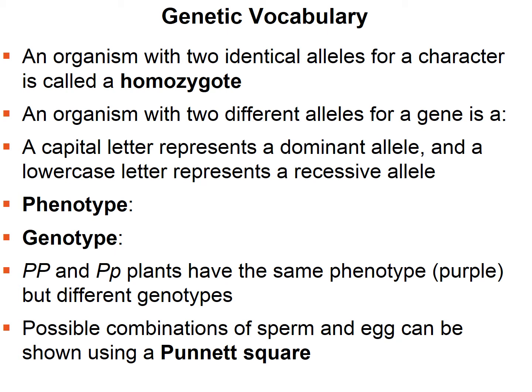Now, if an individual, and we'll look at the example with purple and white, is homozygous dominant, capital P, capital P, or if it's heterozygous, capital P, lowercase p, they have the same phenotype. They both appear purple, but they have different genotypes, because one has 2 dominant alleles, the other has 1 dominant allele and 1 recessive allele.